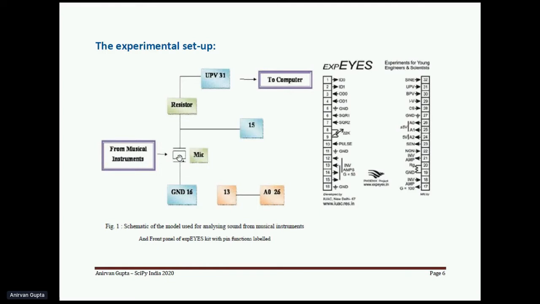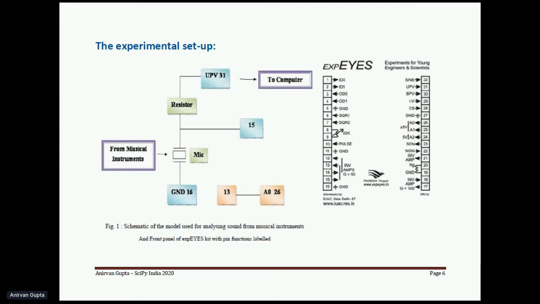Okay, so from the musical instruments, we have used a condenser microphone to pick up the sounds from these musical instruments. The supply we have used is a power supply which can be set from the software to any value between 0 to 5 volts.